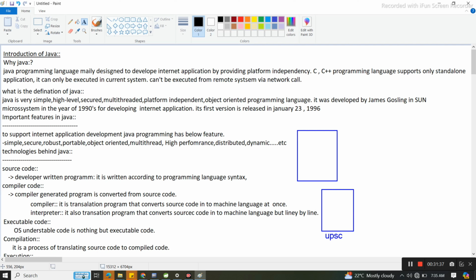UPSC site, right? Now you are a student.